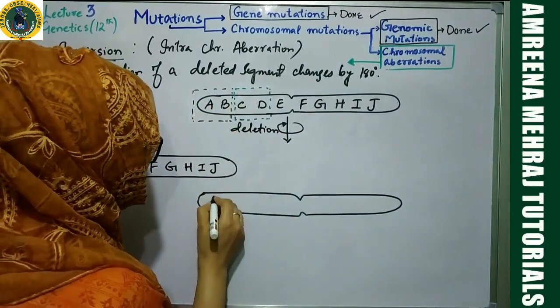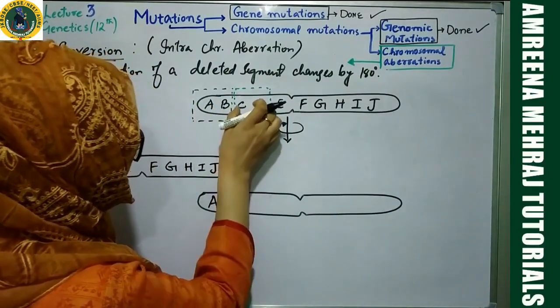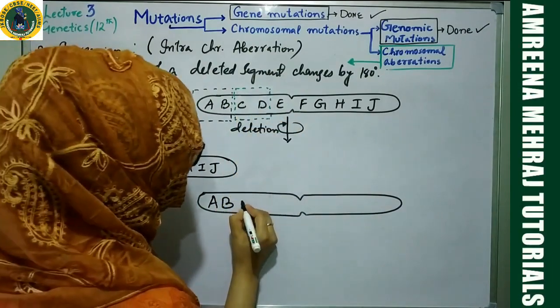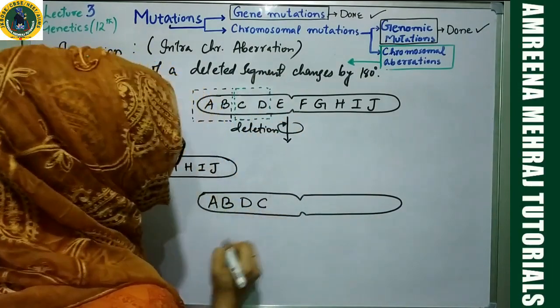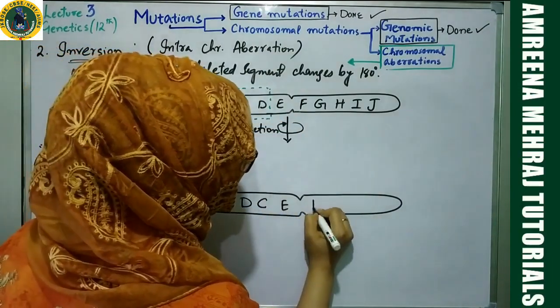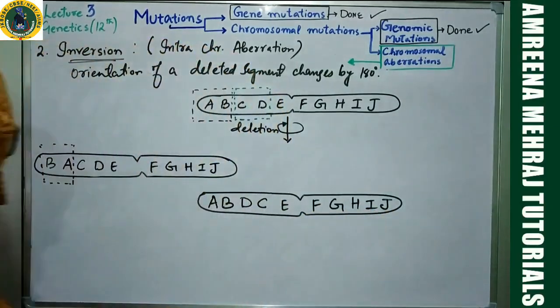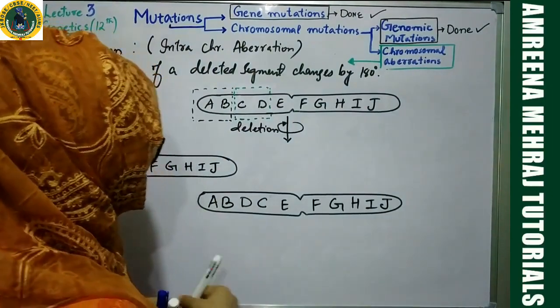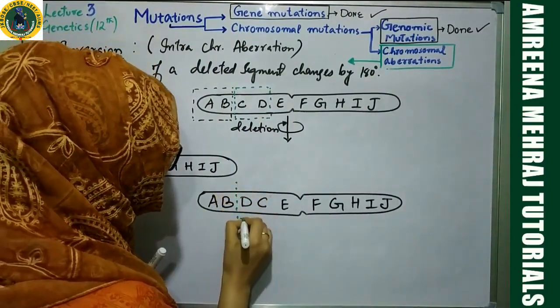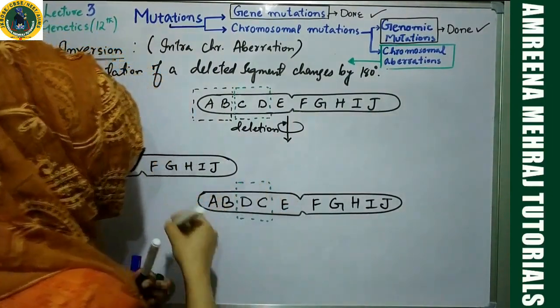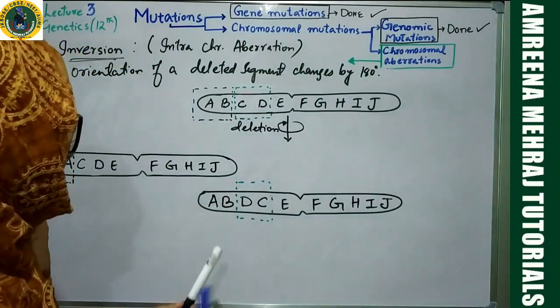AB will be as such. Now what has happened to CD? Inverted. You will have D followed by C. Then there will be E, then F, G, H, I, J. See? Notice this particular section. Similarly, my dear students, now I will take this section.